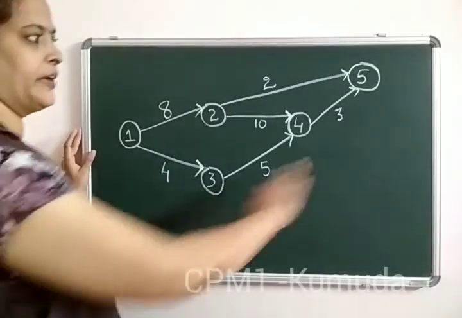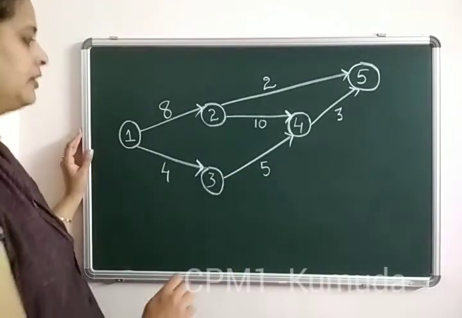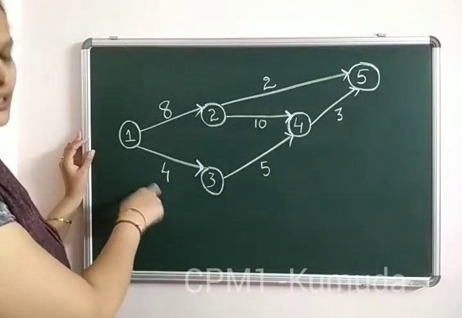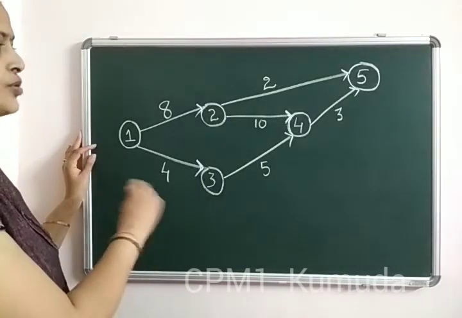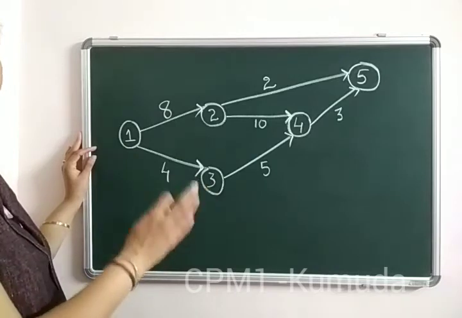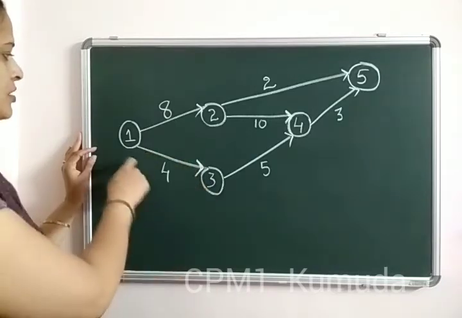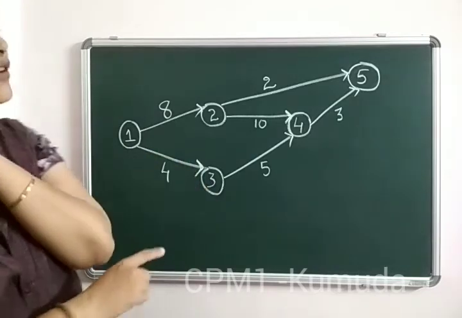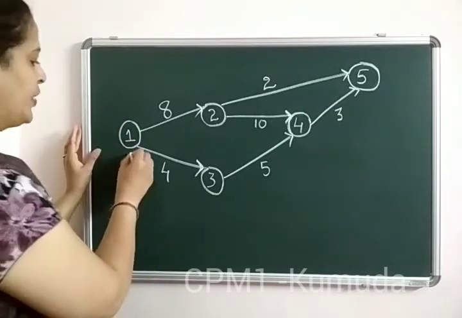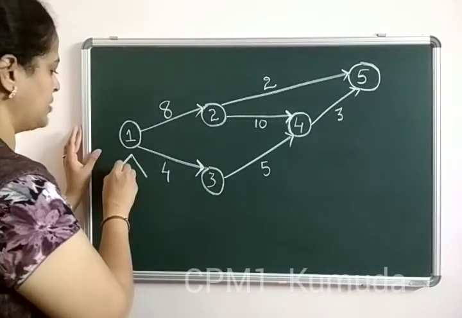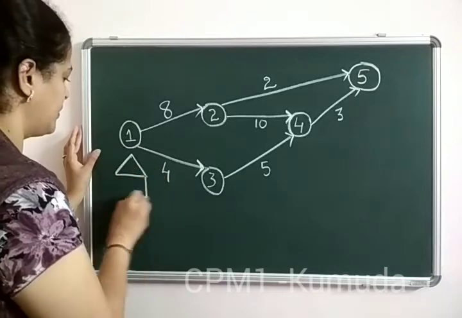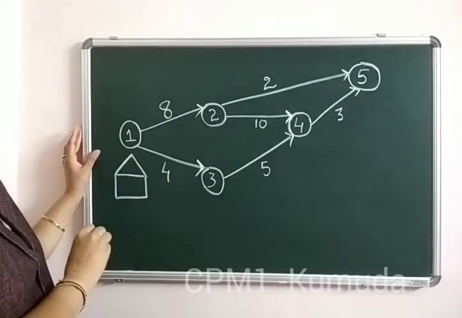I have just repeated the network drawing again. Now after we construct the network, the next part is to calculate the earliest start, earliest finish, latest start, latest finish. So for easiness, I would always tell that for every circle we try to build a house. That means we actually find out the rectangle and the triangle values.